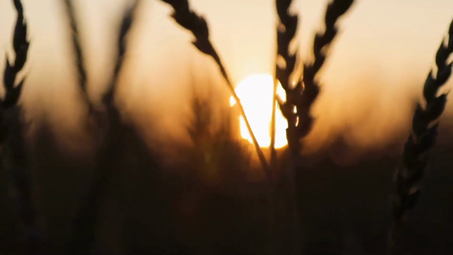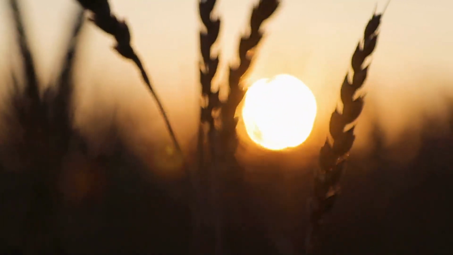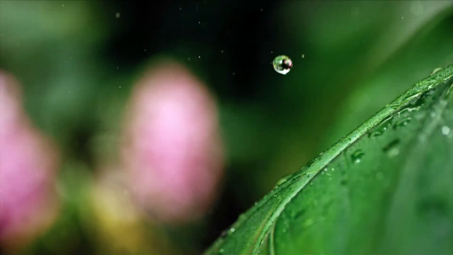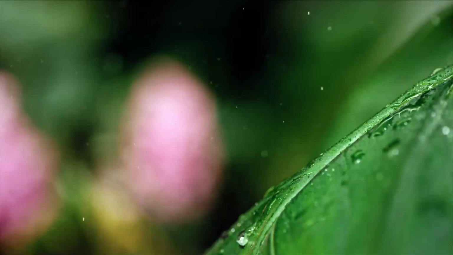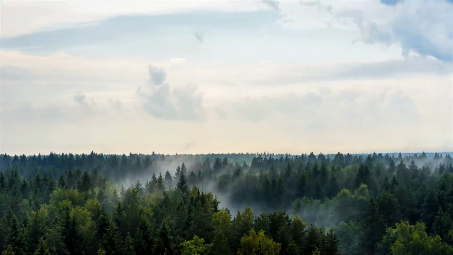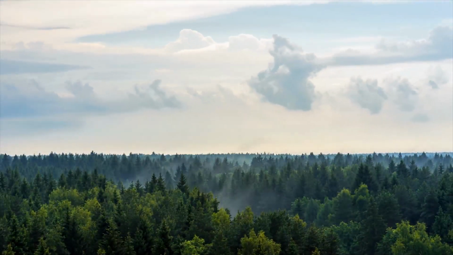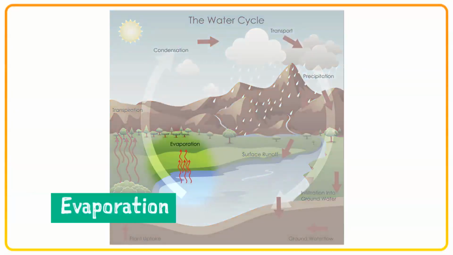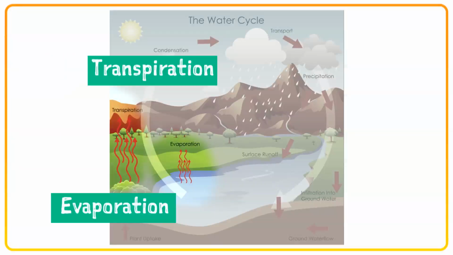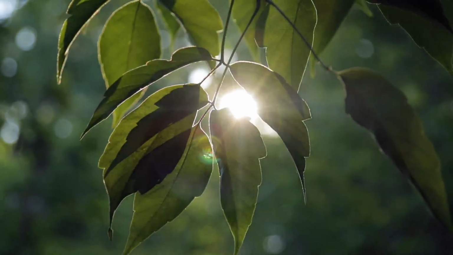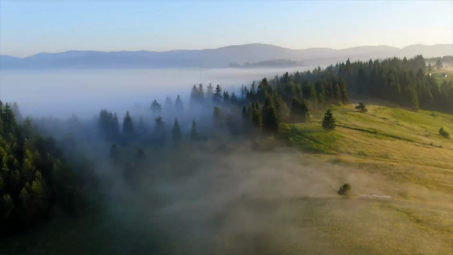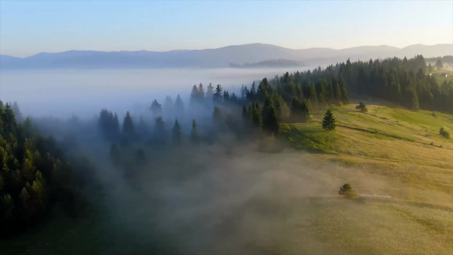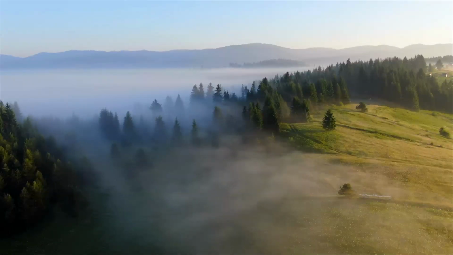When water heats up through the help of the sun or other heat sources, water changes from a liquid to an invisible gas, becoming water vapor. The change allows water vapor to rise up into the air and travel upwards. This is called evaporation. Connected to this stage is also transpiration, which is the release of water vapor by plants through their leaves. This water vapor also evaporates into the air alongside other water vapor.